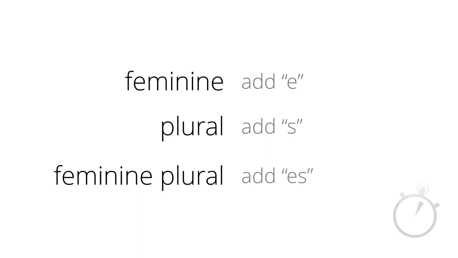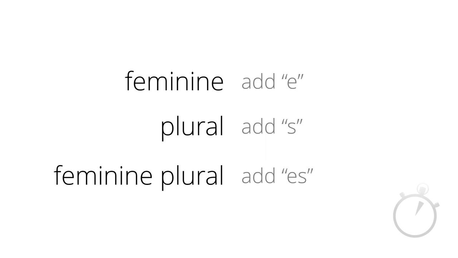Also, the subjects je, meaning I, or tu, meaning you, could be feminine if you're a woman or you're talking to a woman. In that case you would have to add an E to the end of the past participle. Just in case you were wondering, this is called agreeing the participle. You have to make it agree with the subject of the sentence. So let's have a look at all the forms of aller, meaning to go.